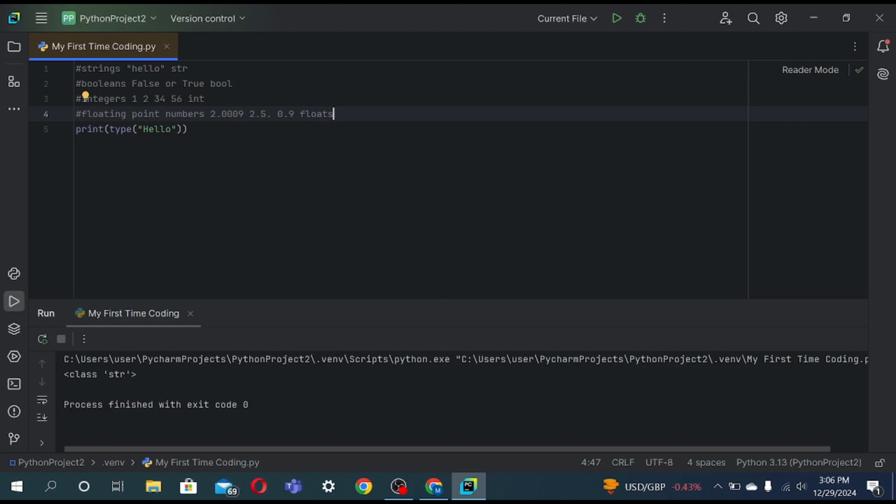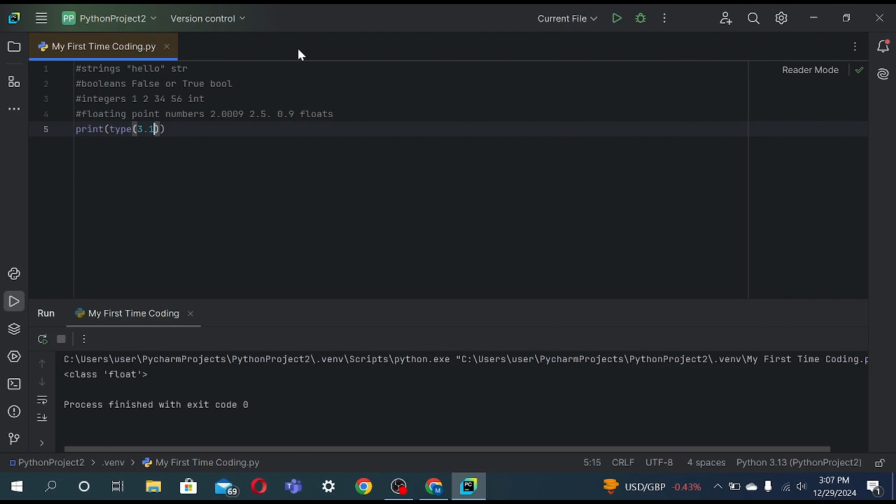Okay. Now here's a challenge for you. If I type in 3 in quotes, what do you think will be the data type? So let's run it. And go. Class string. Now you see it is in quotes. So whatever is in quotes, it is always going to be a string. If I just did not use quotes, I just typed 3, it would show class integer. If I added 3.15, it's gonna be a float.